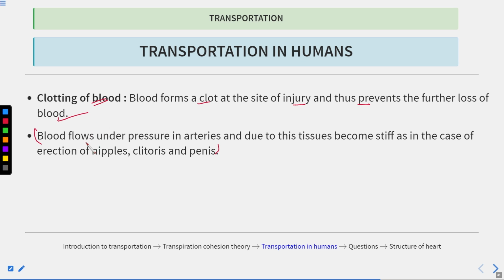What happens in certain conditions? There is a blood pressure that is maintained in the blood. All right, so a certain blood pressure is maintained. Now this pressure is maintained in the arteries, and due to this, the tissues become stiff, as you can see in the erection of the nipples, the clitoris, which is a part of the female reproductive organ, and the penis. So there is erection of the penis as well as of the clitoris and the nipples. These are due to the pressure that is present in the arteries. So this is also a function of the blood.